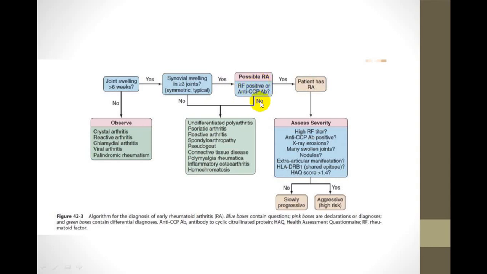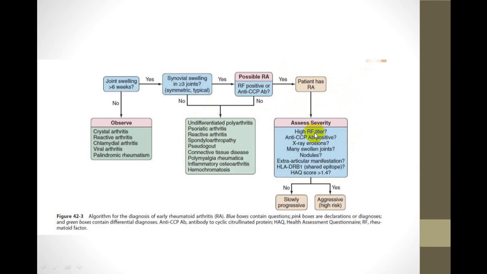If the answer is no, then you can rule out other groups, we call them the seronegative groups. So look for RA factor or anti-CCP antibody, and if that is negative, then go for what we call the seronegative groups: psoriatic arthritis, reactive arthritis, spondyloarthropathy, etc. Those groups, right? And if it is positive, it is more in favor of RA.